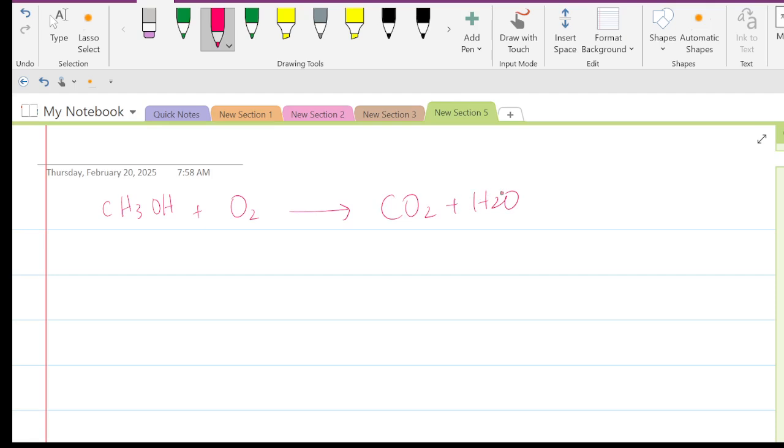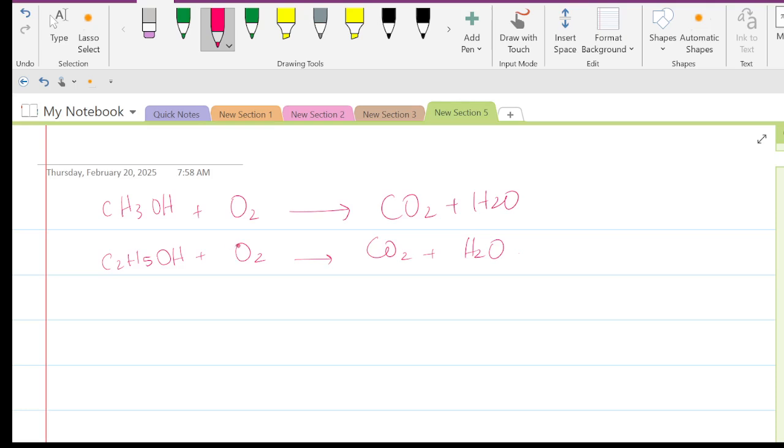The water is mandatory in both of the combustion reactions, either incomplete or complete. There will be water produced, but the difference will be in the carbon dioxide and carbon monoxide. So that is the methanol. Similarly, for ethanol, ethanol can also burn in the presence of oxygen, that is C2H5OH. It is burned in the presence of oxygen as well and forms carbon dioxide plus water, right? So now the question is how can I balance this reaction?